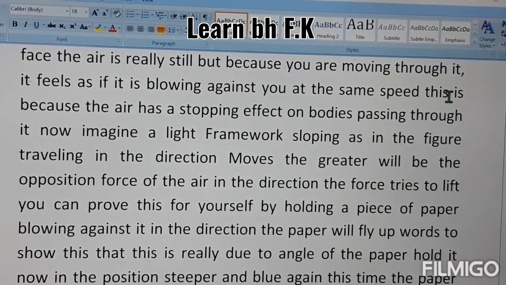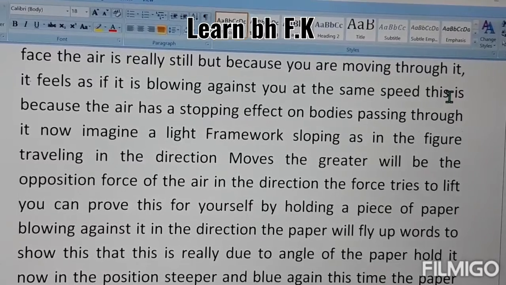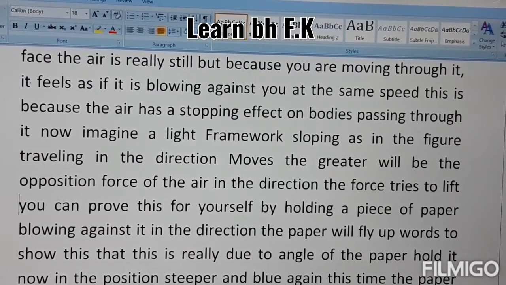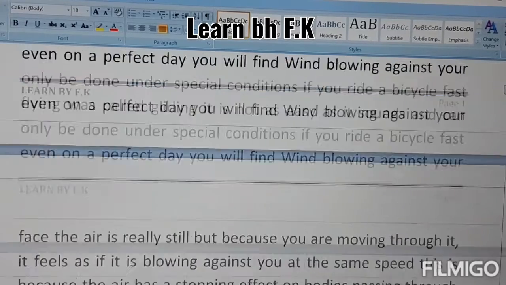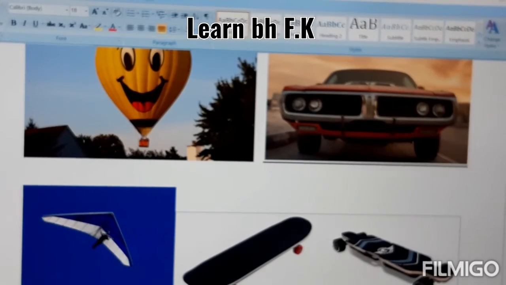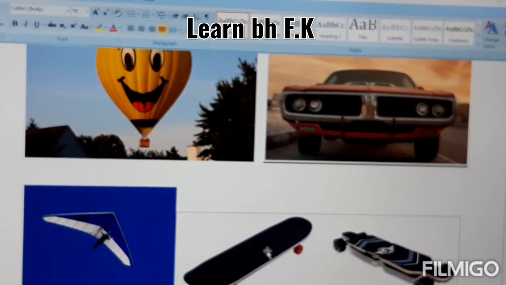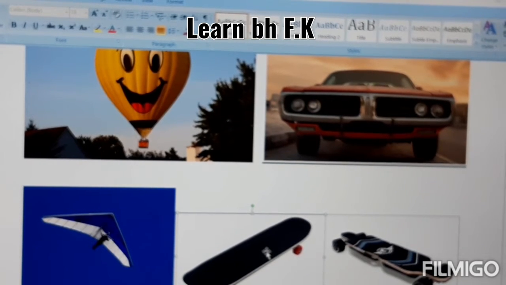Now, if you hold the paper at some angle, just like in the picture you can see above, the angles are very important. Just like this skateboard, this skateboard is in a steeper position. Then what will happen?